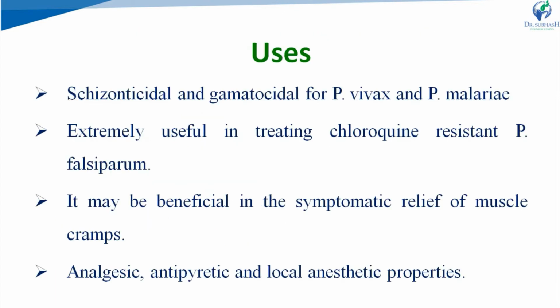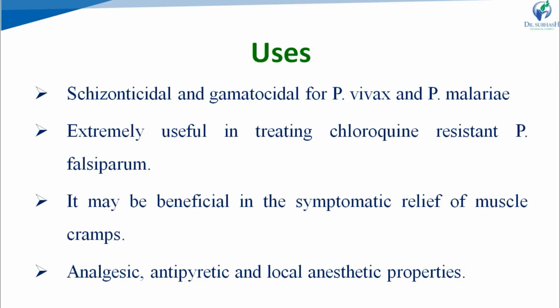Next, uses. Quinine is schizonticidal and gametocidal for Plasmodium vivax and Plasmodium malariae. It is extremely useful in treating chloroquine-resistant Plasmodium falciparum. If a patient becomes resistant to chloroquine because the Plasmodium falciparum strain produces resistance toward chloroquine, then the patient will not respond to chloroquine.